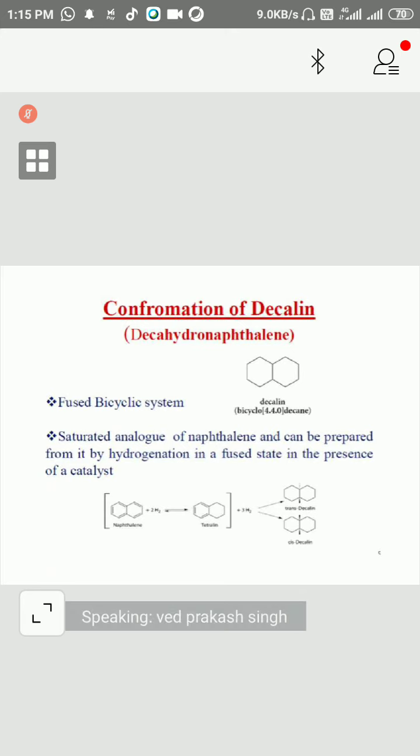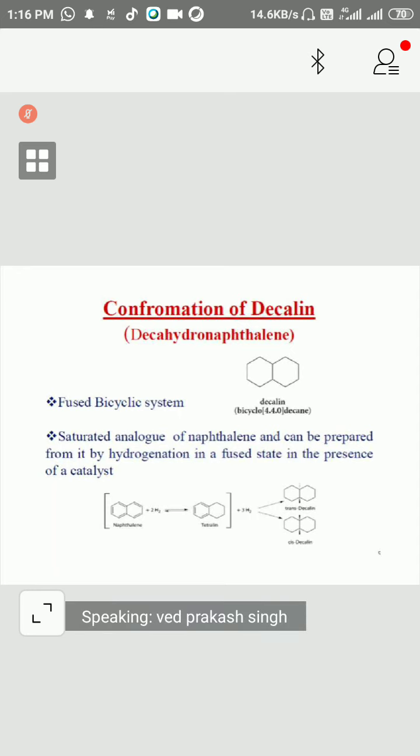Now the conformation of decalin, we can see a fused bicyclic system. What is the name here? Bicyclo system this is. So how many bridgehead carbons are there? Two. This is a bridgehead carbon, this is a bridgehead carbon. How many routes are there? This is one route, this is another route, this is the third route. In brackets we write the number of carbon atoms in each route. So in this route 4, in this route 4, in this route 0.